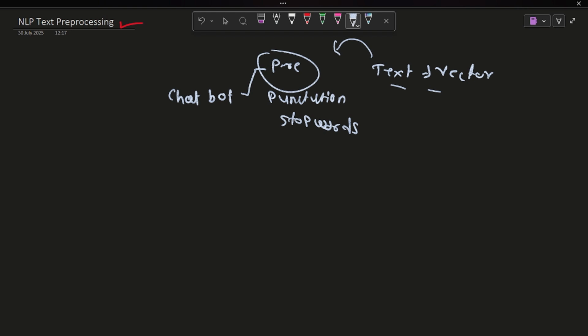In simple terms, we have very messy data, and there is too much noise in that particular data, so we simply remove all this noise and standardize the text. After NLP text pre-processing, we convert it into vector form. So in today's video we are understanding the pipeline,